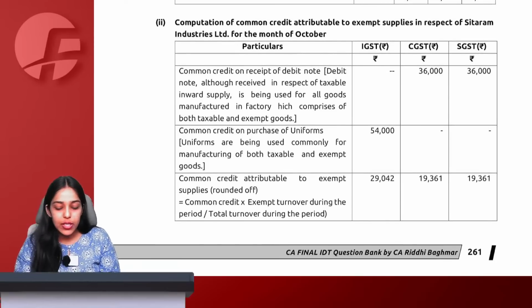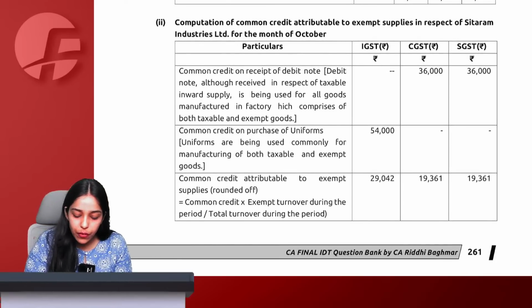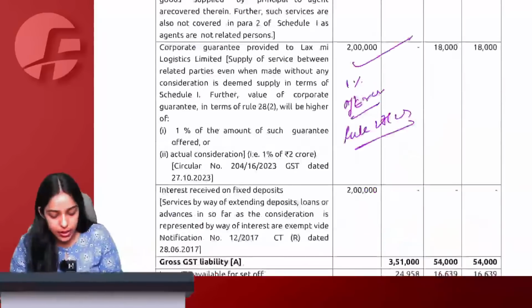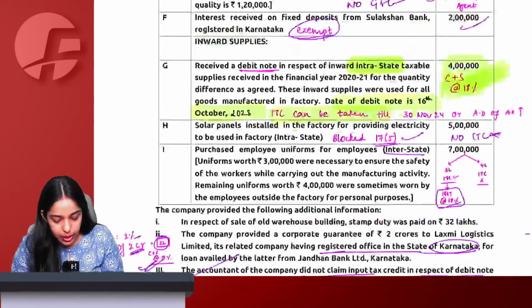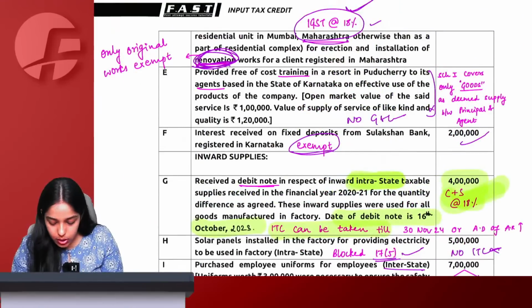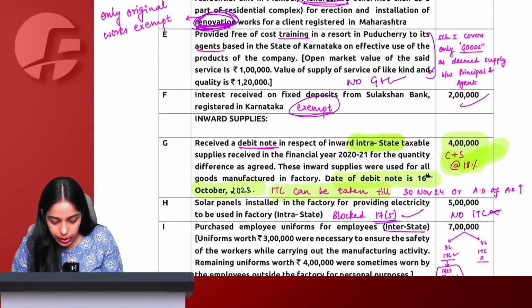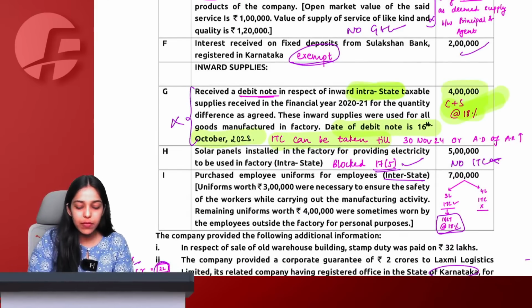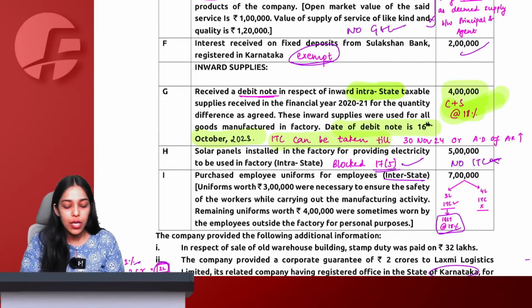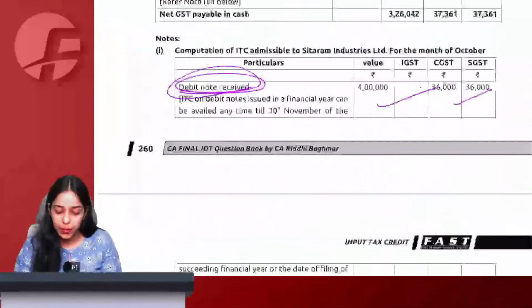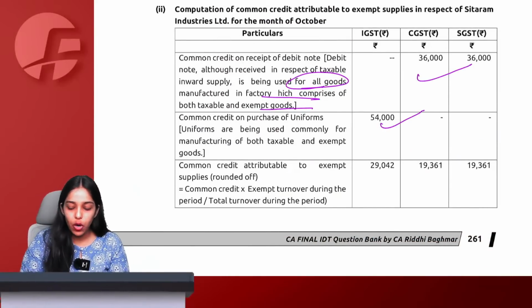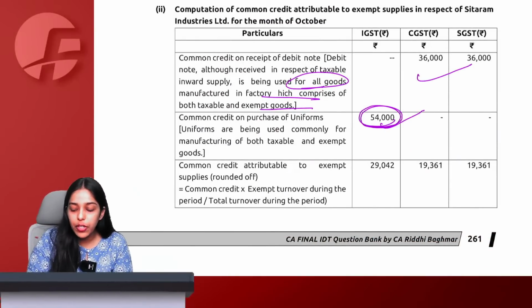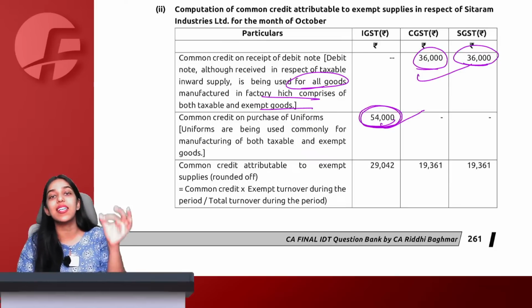Now see, what is the common credit? Common credit on receipt of debit note, okay, debit note they are saying it is used for all goods, is it? Debit note is not only for taxable products, debit note is for all goods. Yes, they have not anywhere mentioned whether the debit note is for taxable or exempt. So of course we assume that the debit note is common. Got it? So we are calculating the common credit. So debit note is for common and uniform is also for common. So we have total 54,000, 36,000 and 36,000 as the common credit.